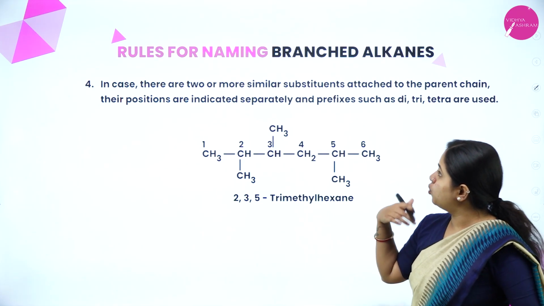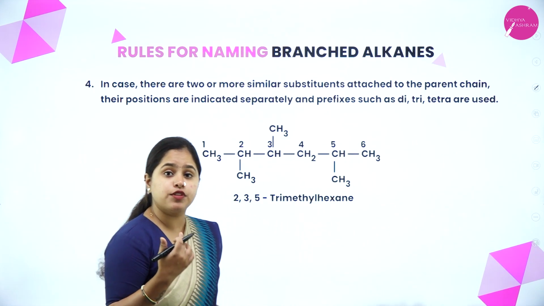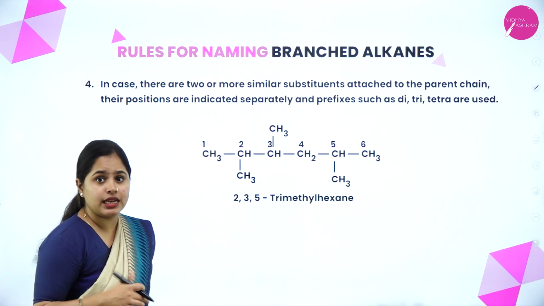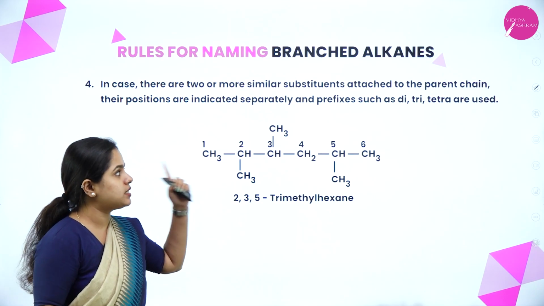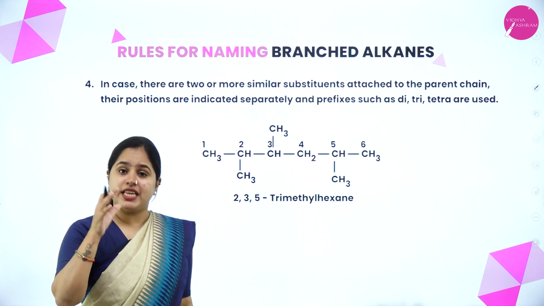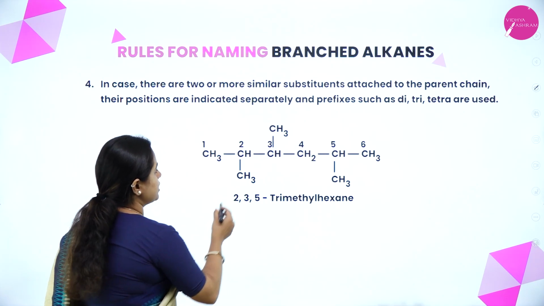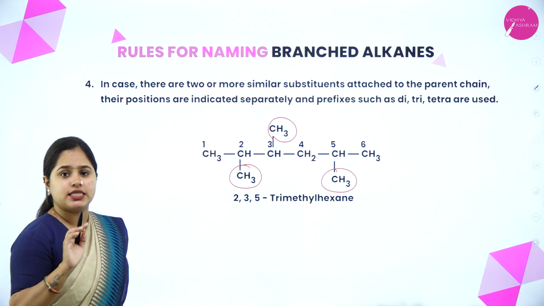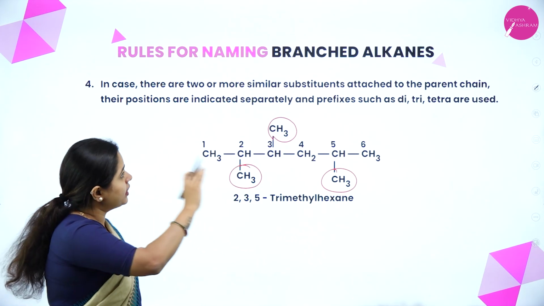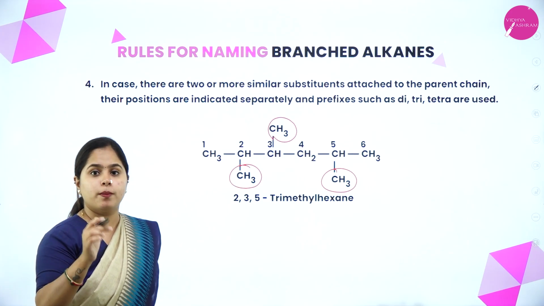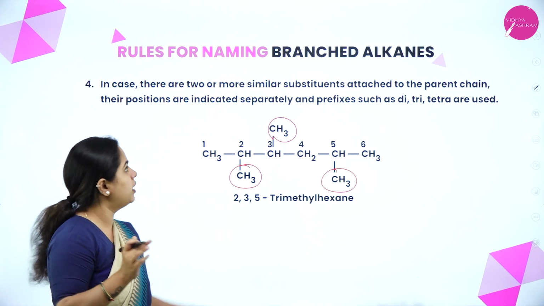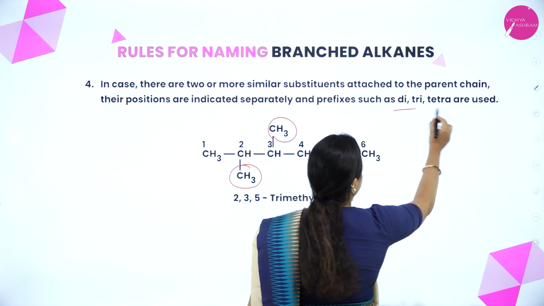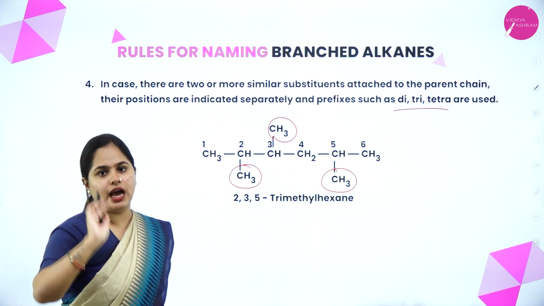Now, in case there are 2 or more similar substituents attached to the parent chain, their positions are indicated separately and prefixes such as di, tri, tetra are used. As in this case you can see, here there is a methyl group, here a methyl group, here a methyl group. All the alkyl groups are the same, that is methyl. So separately you have to indicate the positions, based on the numbers. Also, you have to use di, tri or tetra based on how many alkyl groups are present.